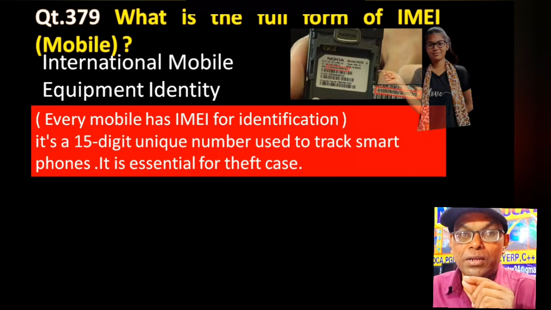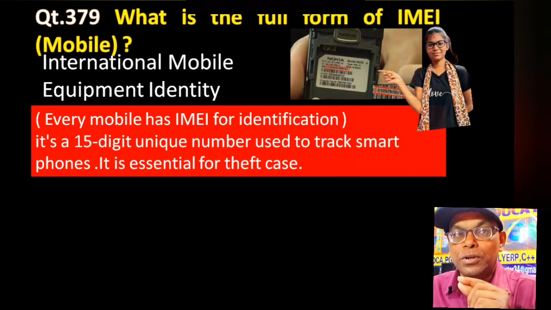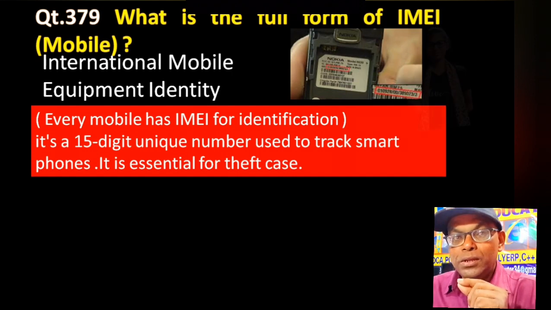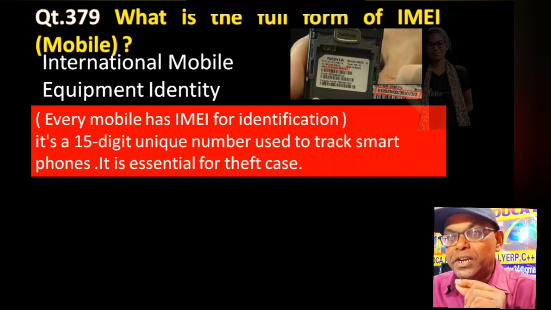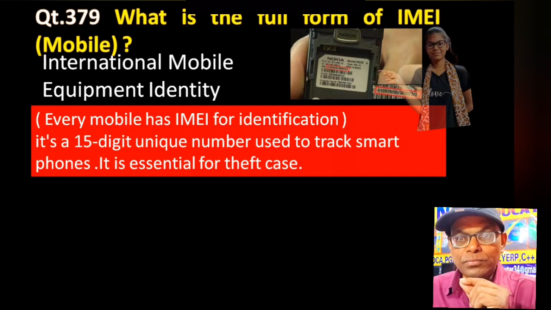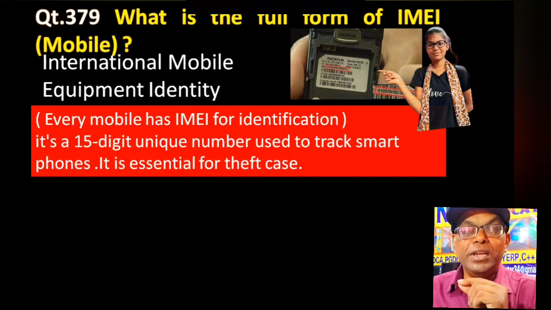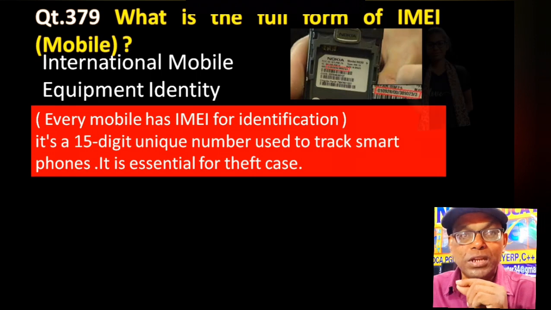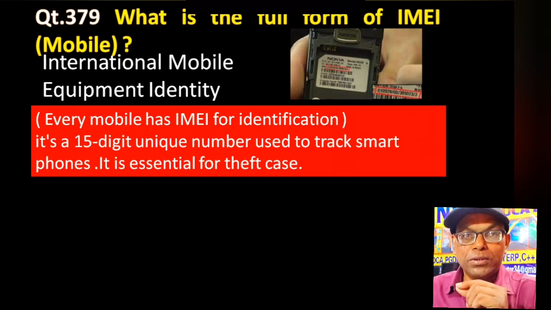If we think about identifying a mobile, then there must be the need of IMEI. This IMEI is a 15-digit unique number used to track smartphones. It is essential for theft cases. That is available with the device, electronic device.